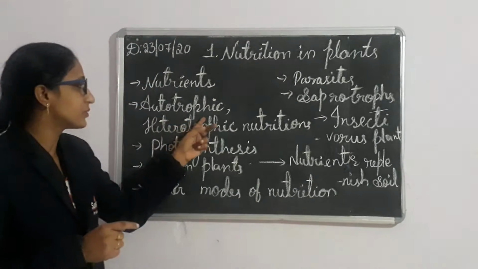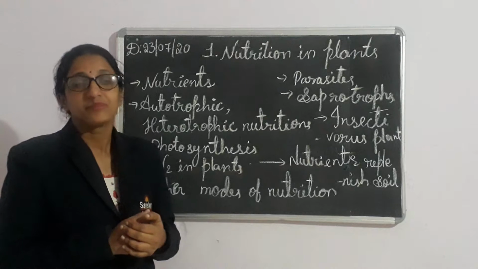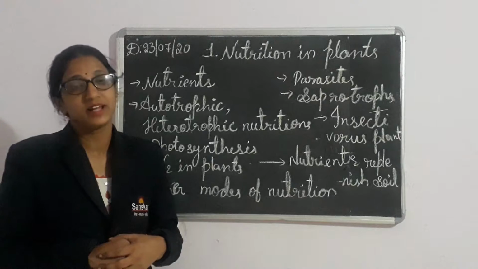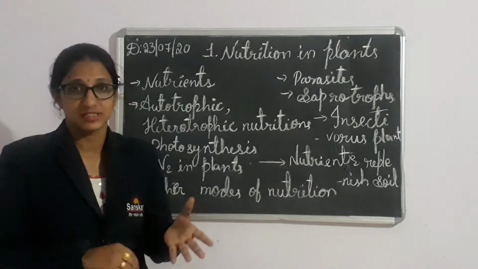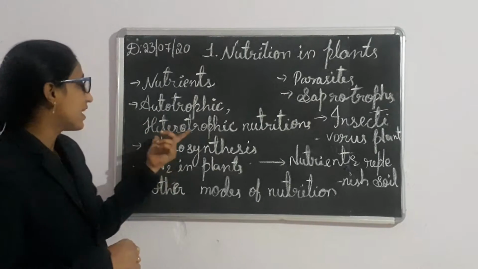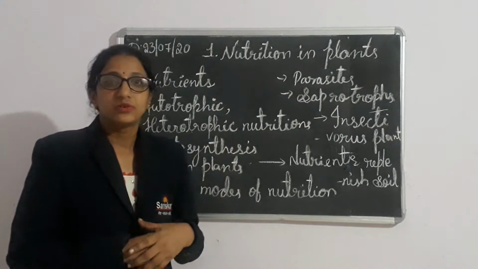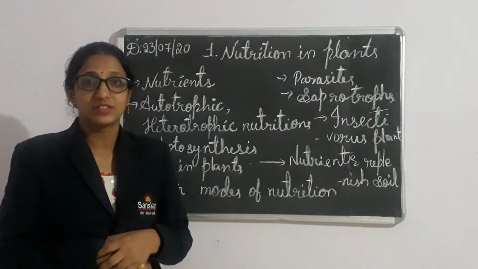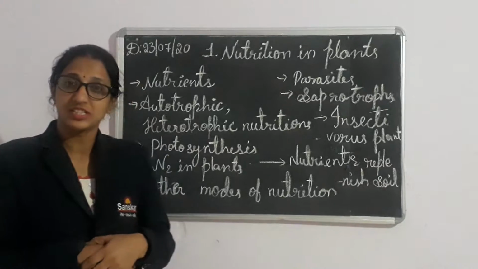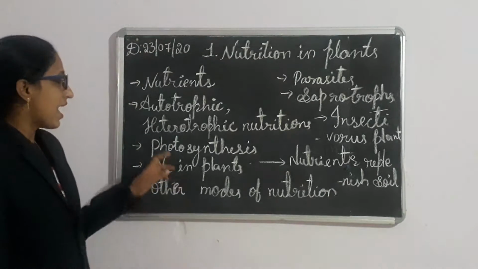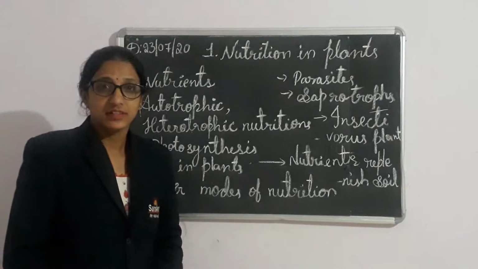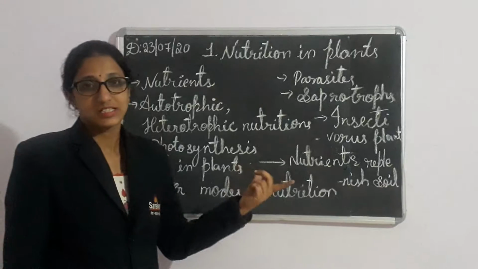In autotrophic nutrition we learn about plant nutrition, because autotrophs are the organisms which prepare their own food by themselves. They are not depending on others. That all comes under autotrophic nutrition. Organisms which depend on others for their food are called heterotrophs, and that type of nutrition is heterotrophic nutrition. In autotrophic nutrition, how plants prepare their food, we learn in the process of photosynthesis.